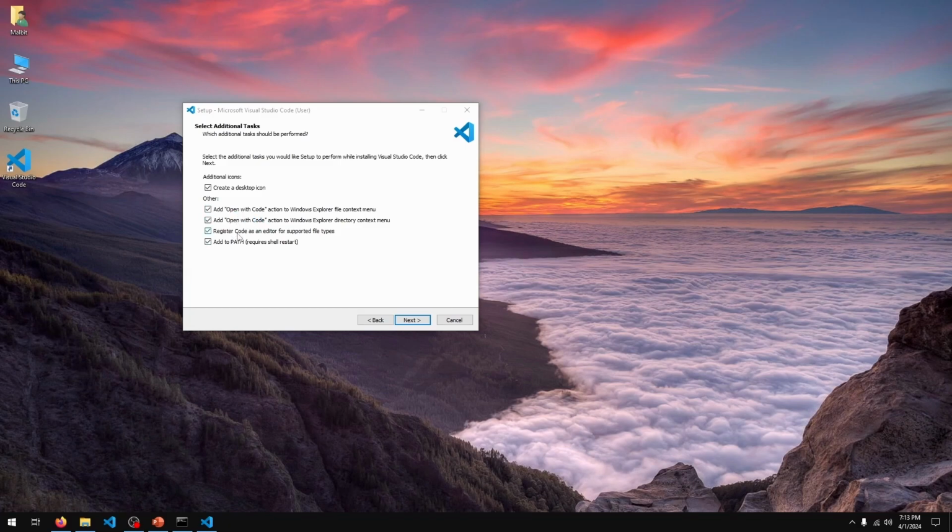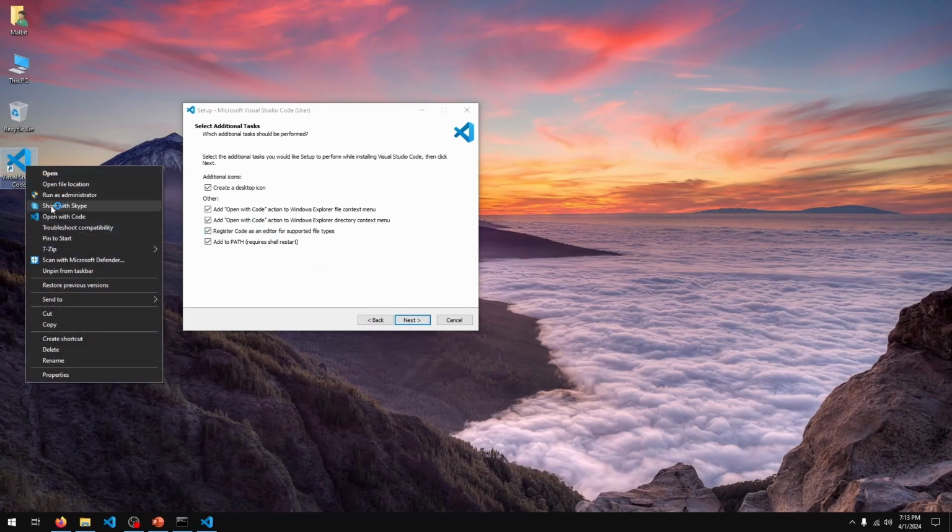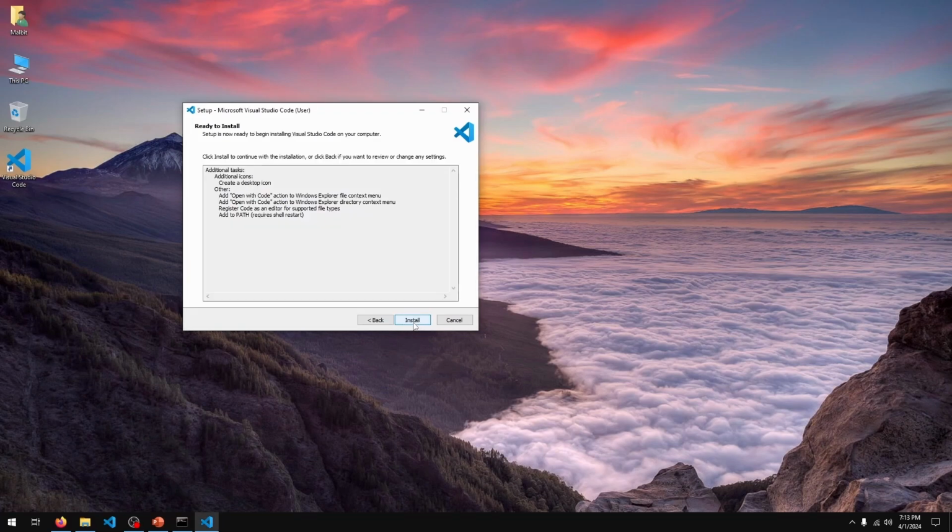That's for the first two options. Third one, you can leave that checked. Add to PATH, you can also leave that checked, that's also fine. First two is up to you, just right click. If you want that there, then it's pretty handy to have, so you can click next and install.